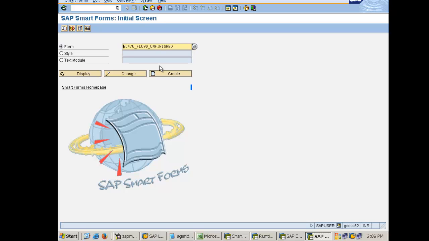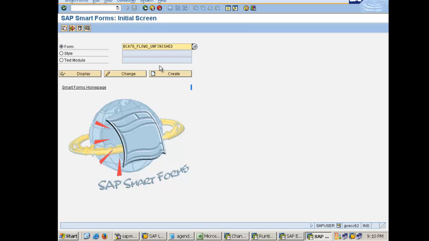So that way we call smart form client independent. The main difference between SAP script and smart form is, SAP script is client dependent. You need to do an SCC1 every time to replicate the changes on the testing client. Smart form is client independent. Whatever you do on development will be replicated on testing automatically.